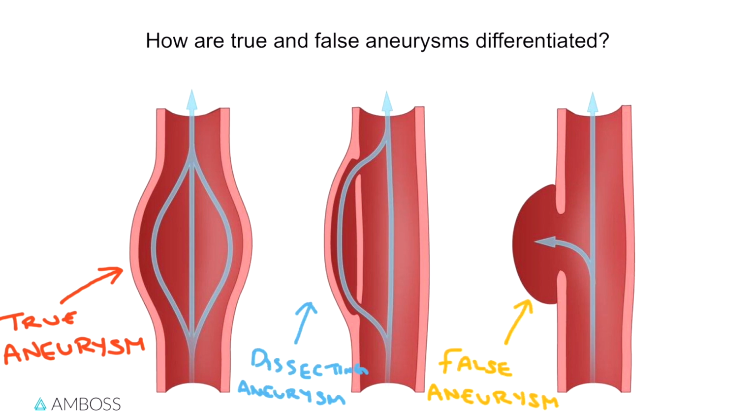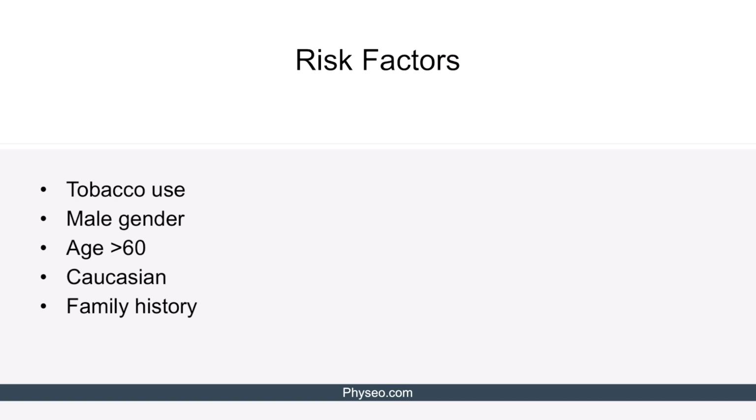The false aneurysm forms when there is a perforation of the vessel wall and accumulation of extravascular hematoma, while a dissecting aneurysm is found when there is an intimal tear in the vessel wall and formation of a second lumen, also called a false lumen. The main risk factor of AAAs, which is also modifiable, is tobacco use. Incidence is also higher in males over the age of 60 who are Caucasian.